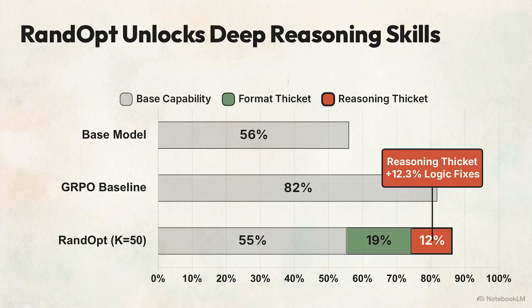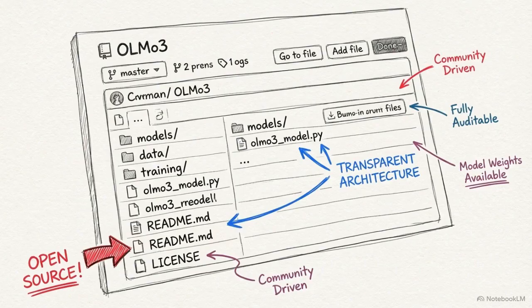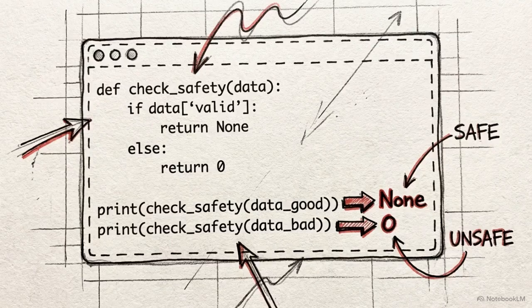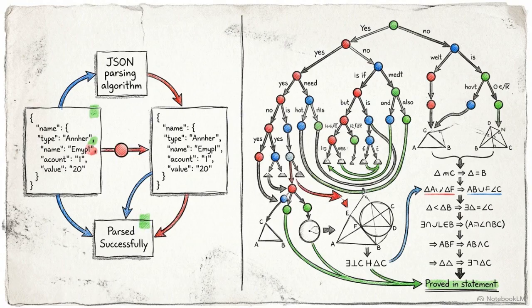However, an additional 12.3% of the gain comes from a genuine reasoning thicket. In these cases, the base model completely failed the logic of the problem, and the random perturbation corrected the actual mathematical method. These reasoning gains persist even when testing RandOpt on fully transparent open-source models like OLMo 3. Because the entire training pipeline of OLMo 3 is public, we know these gains are not the result of bypassing hidden safety constraints or sandbagged capabilities. The neural thicket is multi-layered. It houses simple formatting experts just a short distance away from specialists capable of entirely new logical deductions.